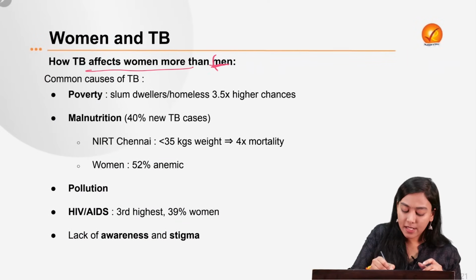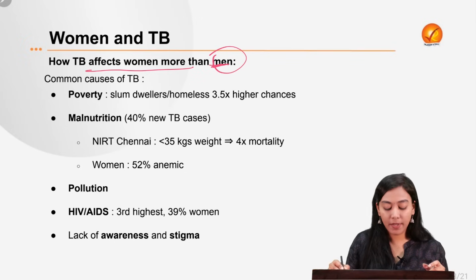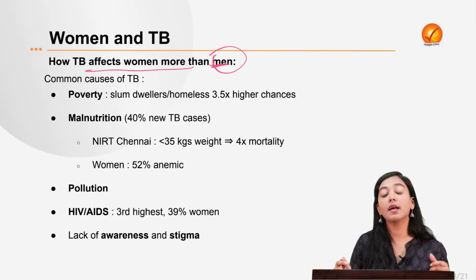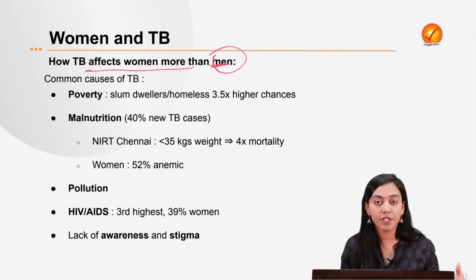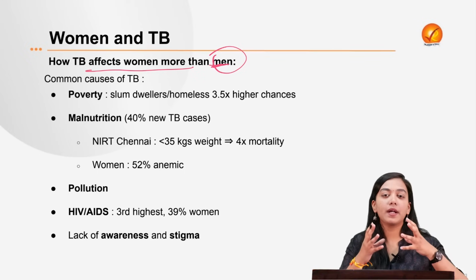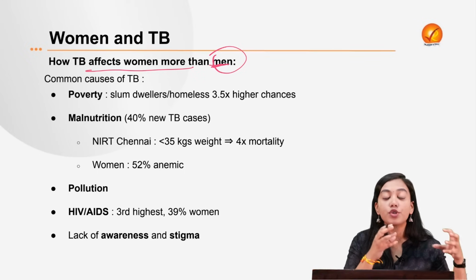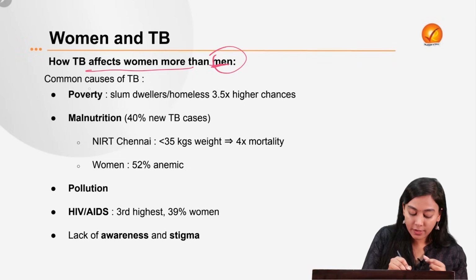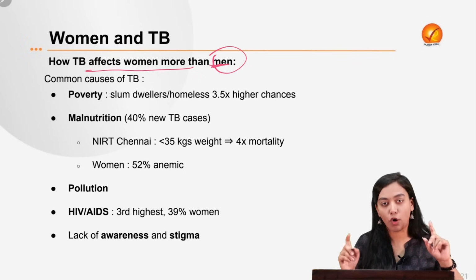Generally, TB is considered a men's disease. But this is a fallacy. This is a wrong fallacy which needs to be broken down, because there are multiple socio-economic implications associated with TB as well. And the majority of the brunt is faced by women, because they are the most vulnerable section among these two genders. So, you need to understand one formula.